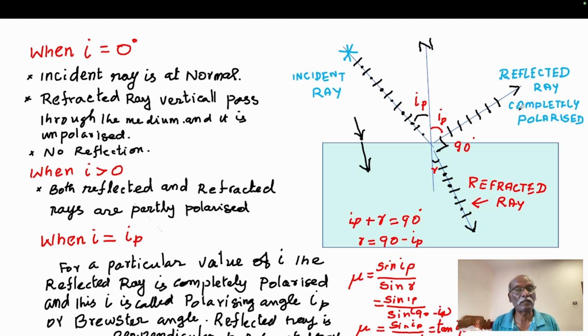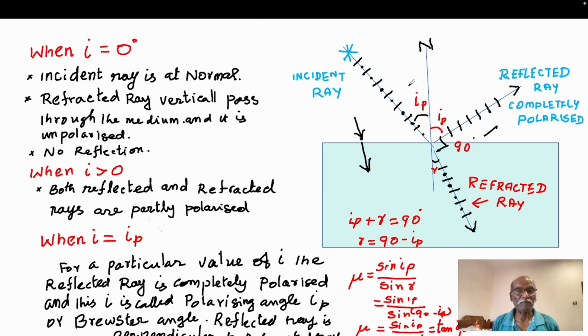This happens for a particular value of angle of incidence. Here we see one more interesting thing: the reflected ray and the refracted ray are mutually perpendicular to each other. In other words, the angle between them is 90 degrees. Understand?